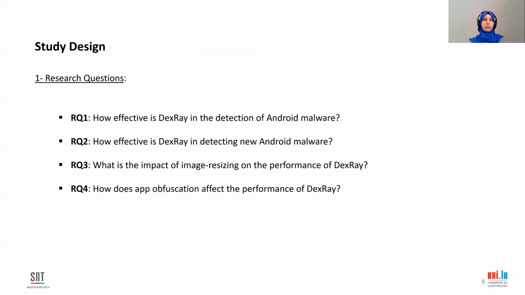In our study, we also evaluate DexRay in the task of detecting new Android malware. We have also investigated the impact of image resizing on the performance of DexRay with our third research question. And we also study the robustness of our approach to app obfuscation in our fourth RQ.